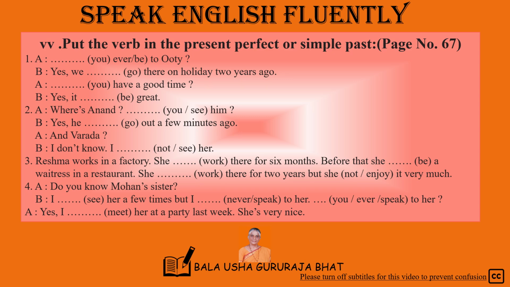Second one: Where is Anand? Have you seen him? Yes, he went out a few minutes ago. And Varada? I don't know. I did not see her. Third one: Reshma works in a factory. She has worked there for 6 months. Before that, she was a waitress in a restaurant. She worked there for 2 years, but she did not enjoy it very much.